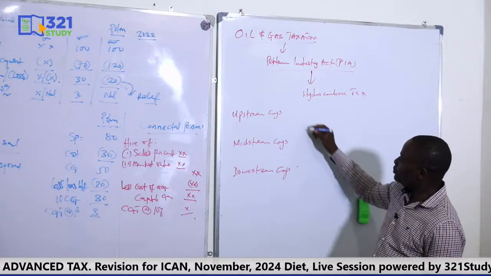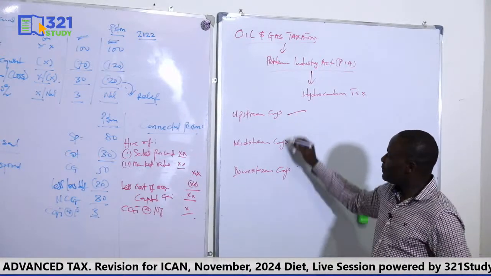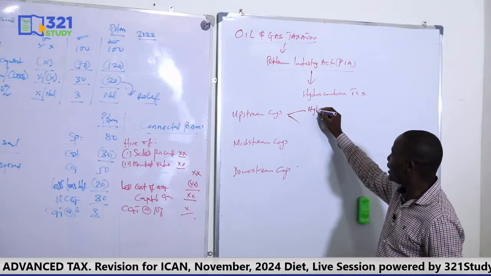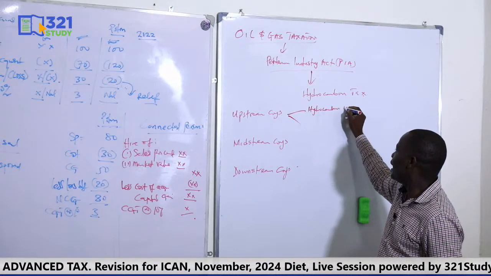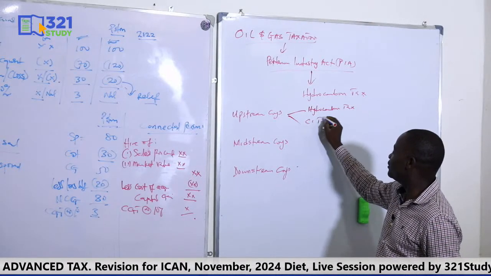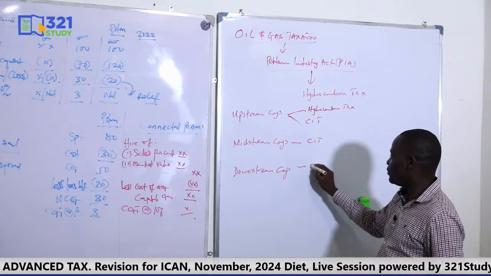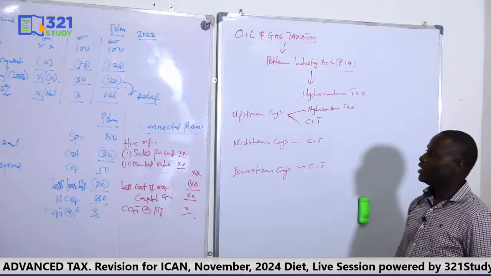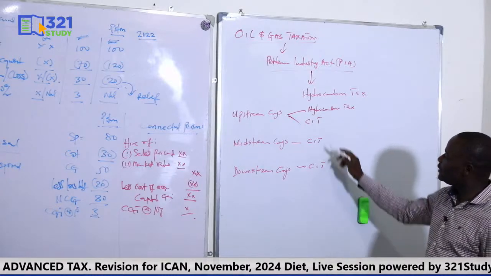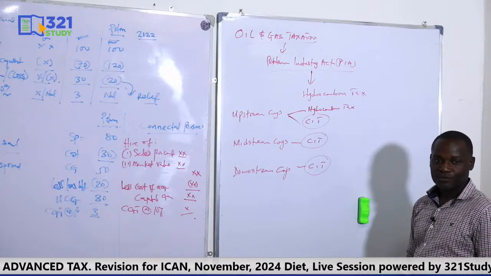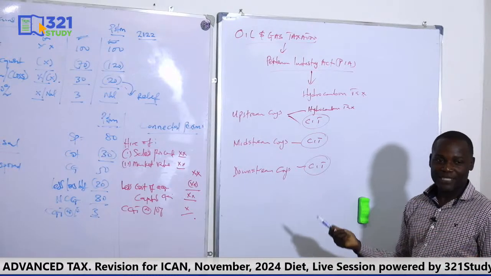Now, if it is upstream, upstream are supposed to pay two taxes. Remember, they are paying hydrocarbon tax and CIT. While midstream and downstream are paying only one, CIT. So you see that CIT is just a new thing added to oil and gas, because it's supposed to be under the Company Income Tax Act.